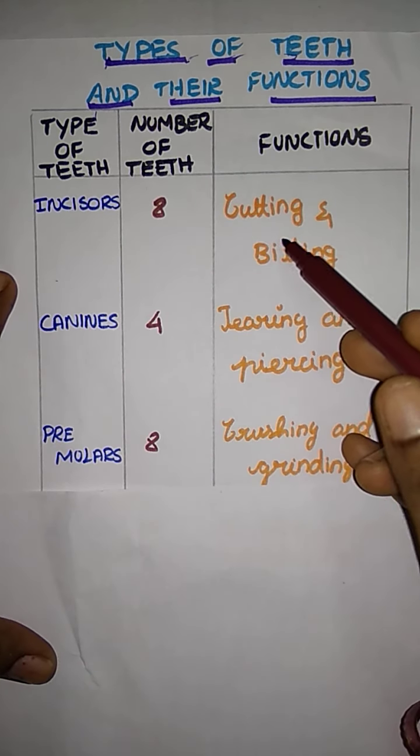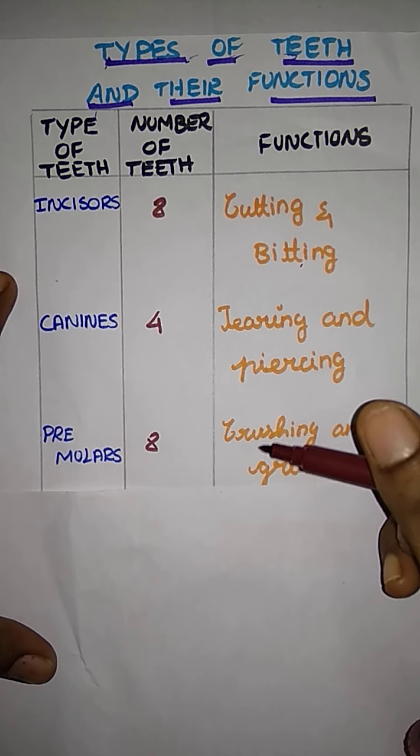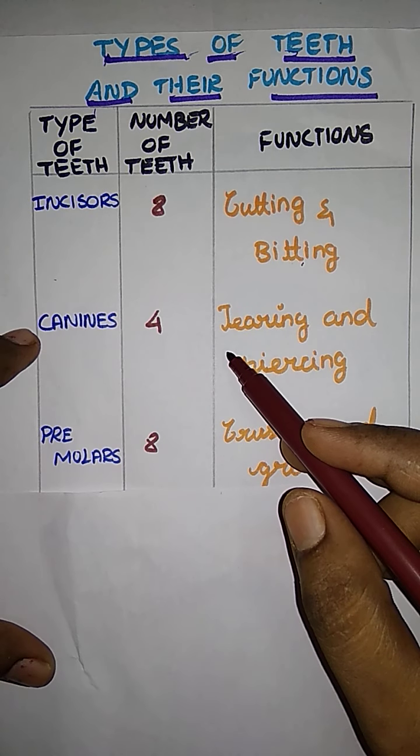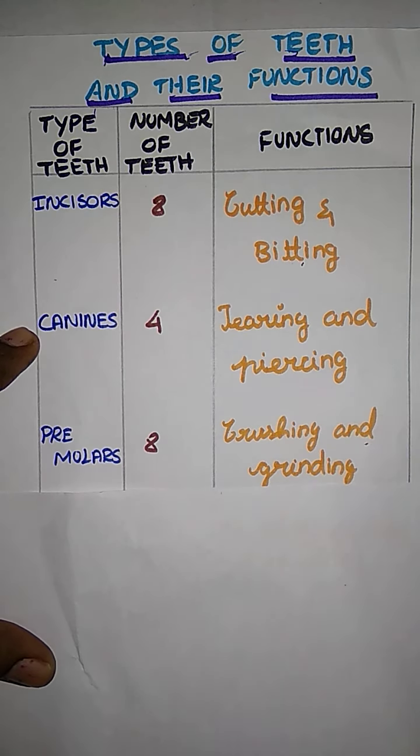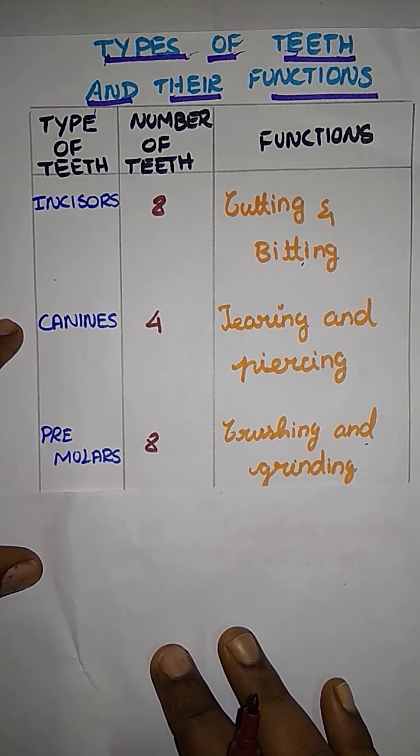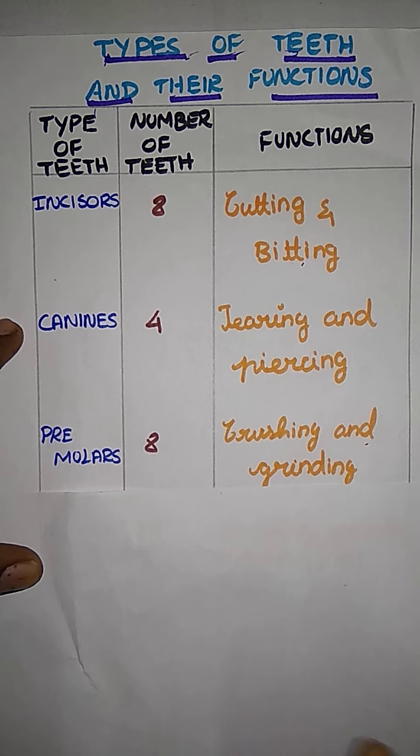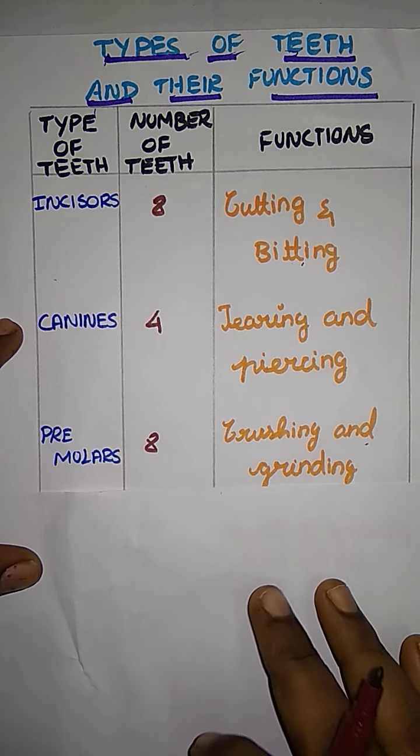First with the help of incisors bite பண்ணு cut பண்ணு, and next canines tear the flesh by perching. perch பண்ணி தான் tear பண்ண முடியும். And next premolar, perch பண்ணதையும் tear பண்ணதையும் என்ன பண்ணணும்? Next we want to do crushing and grinding, இல்லையா?